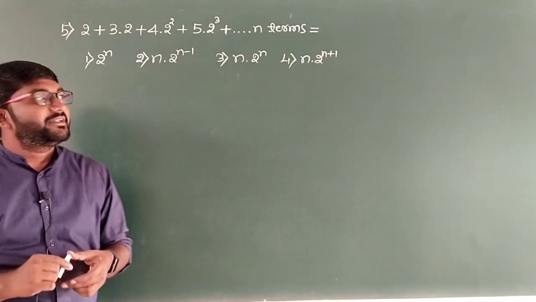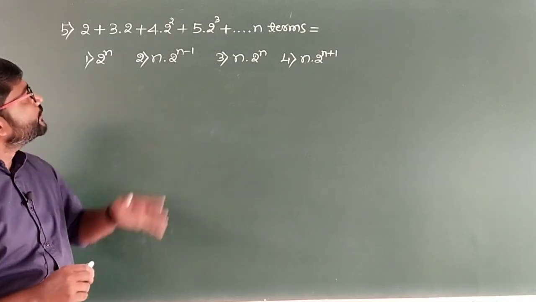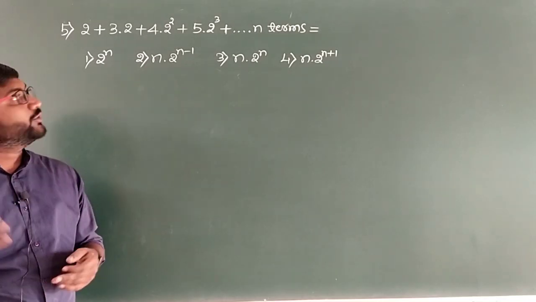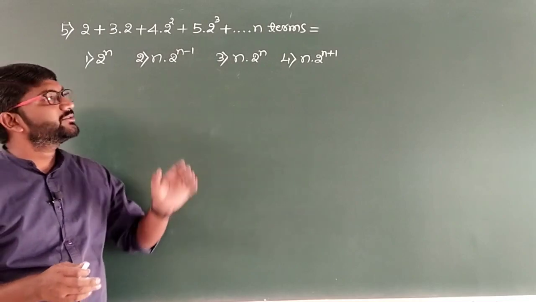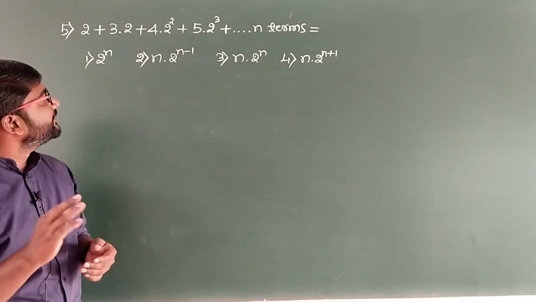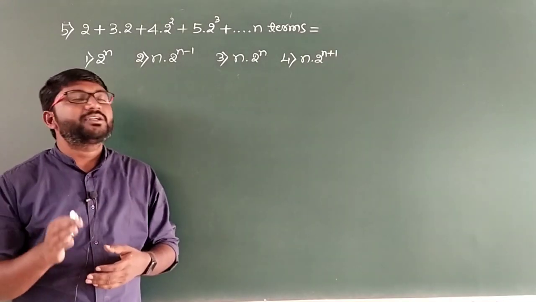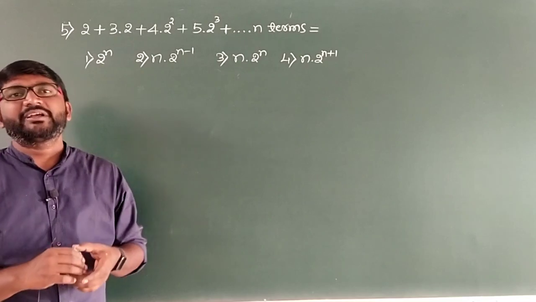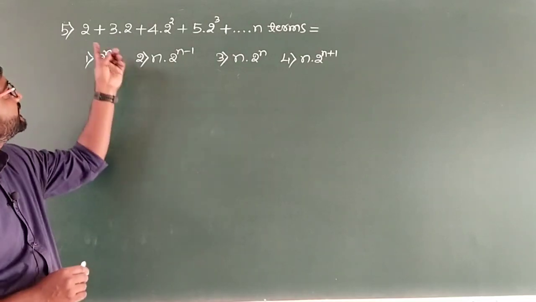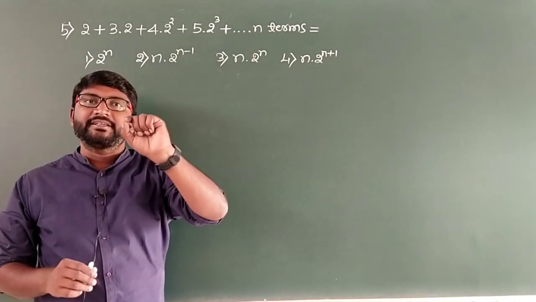Well, question number 5: 2 plus 3 into 2 plus 4 into 2 square plus 5 into 2 cube plus so on n terms, which is equal to. The 4 options are 2 raised to n; n into 2 raised to n minus 1; n into 2 to the power n; and n into 2 to the power n plus 1. What we have to find here? We will have to find the sum of the given series up to n terms. That means we need Sn.